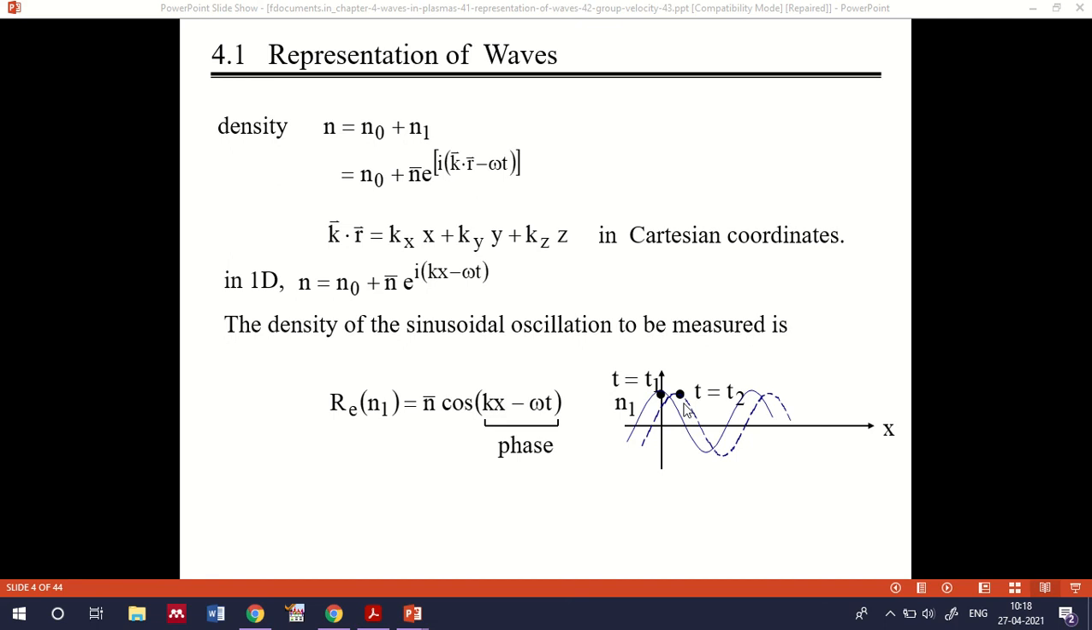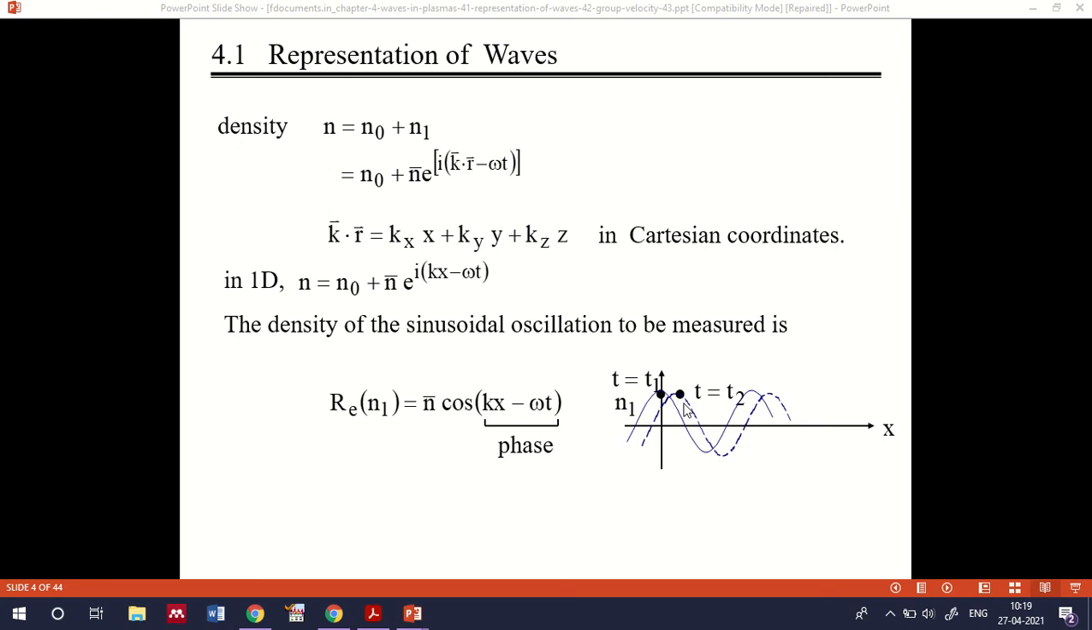So in a plasma as well, you know there is the superposition principle. If you want to accommodate n number of waves, you have to add them together. For example, if the amplitude of the first wave is E1, the second wave is E2, and the third wave is E3, the total amplitude can simply be represented as E equal to E1 plus E2 plus E3.